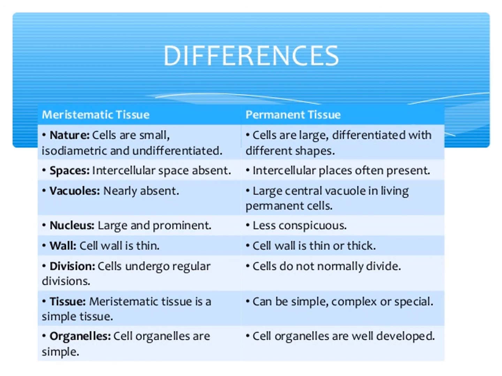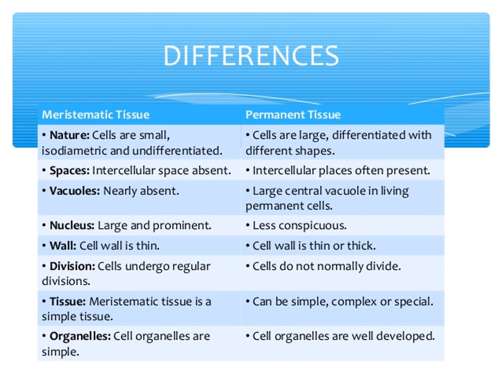Understood? In meristematic tissue, the cell wall is thin and elastic. In permanent tissue, the cell wall is thick. Meristematic tissue cells are small, spherical, polygonal and undifferentiated. Permanent tissue cells are large and differentiated with different shapes. Meristematic cytoplasm is dense and vacuoles are nearly absent.